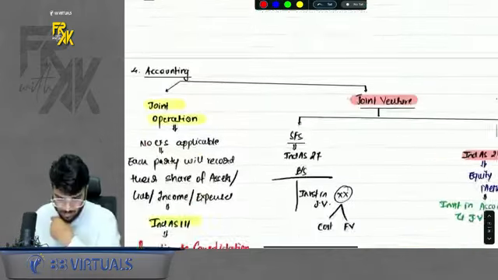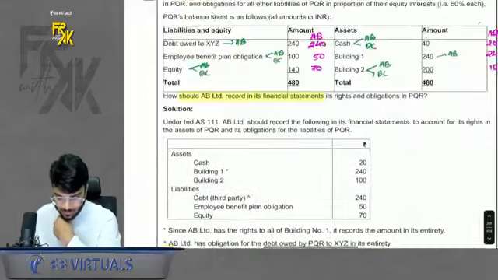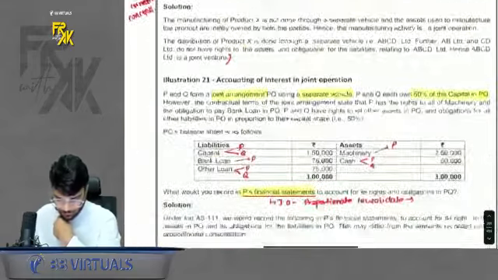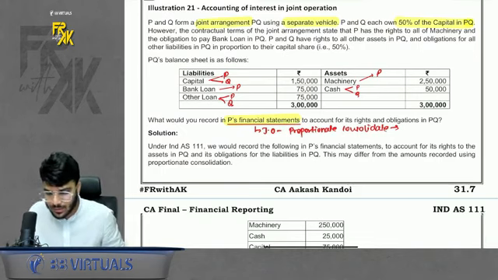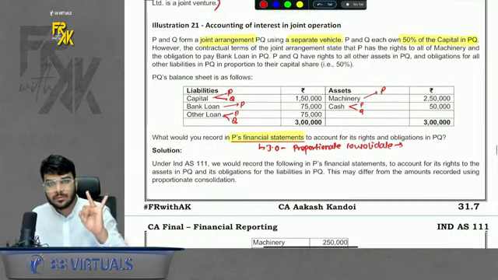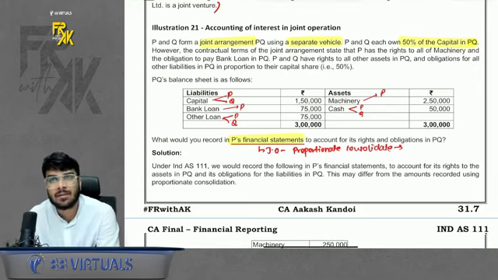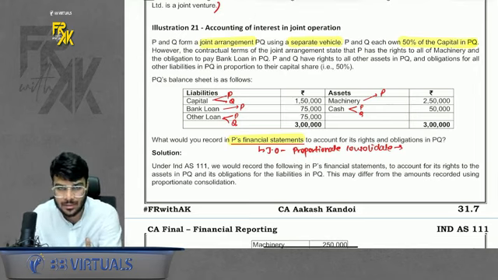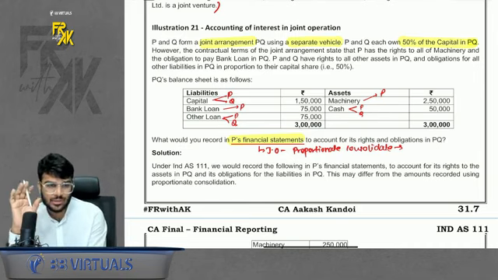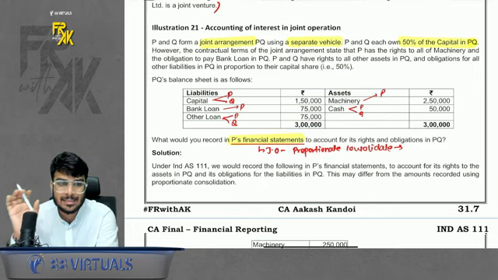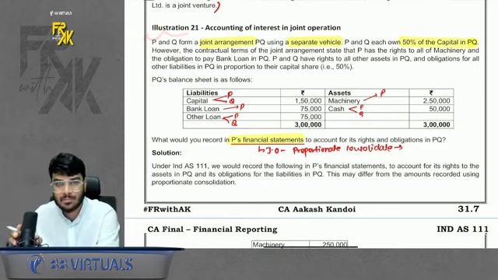How about a good quick recap on the questions? I'm starting the revision of questions also. Let's start the revision of questions in 3, 2, 1 and go. In the previous part we discussed the concepts of joint arrangement. Now, apart from the basic theory questions which we have done in the concepts directly, we are focusing more on the practical questions here. If you see, there is illustration number 21.